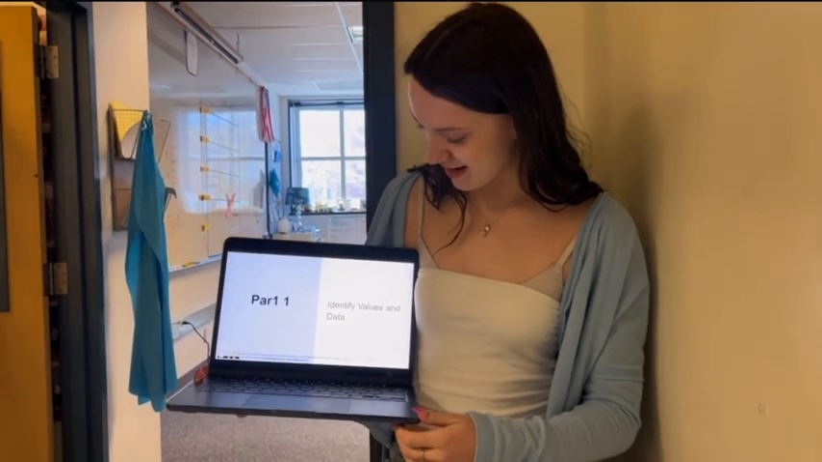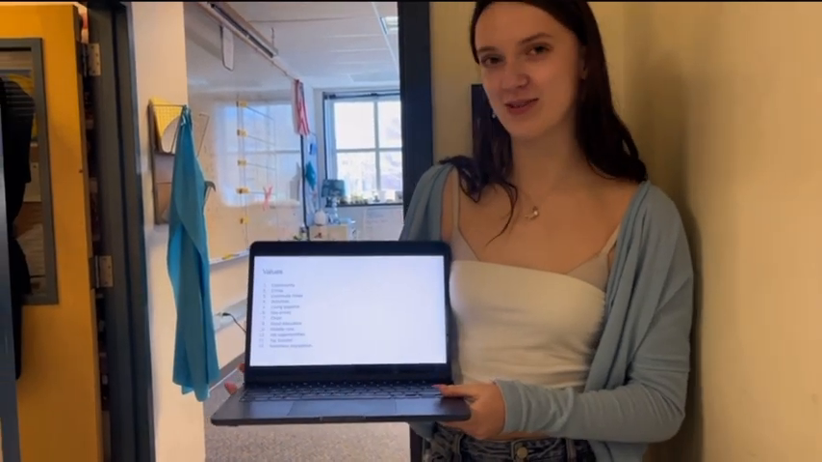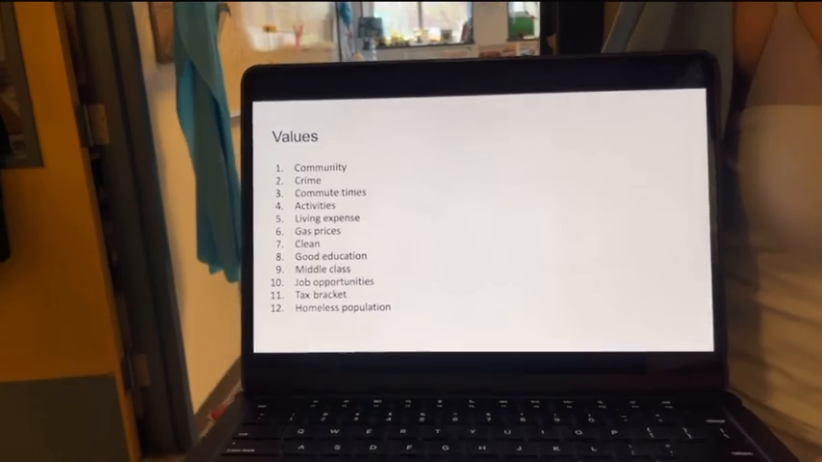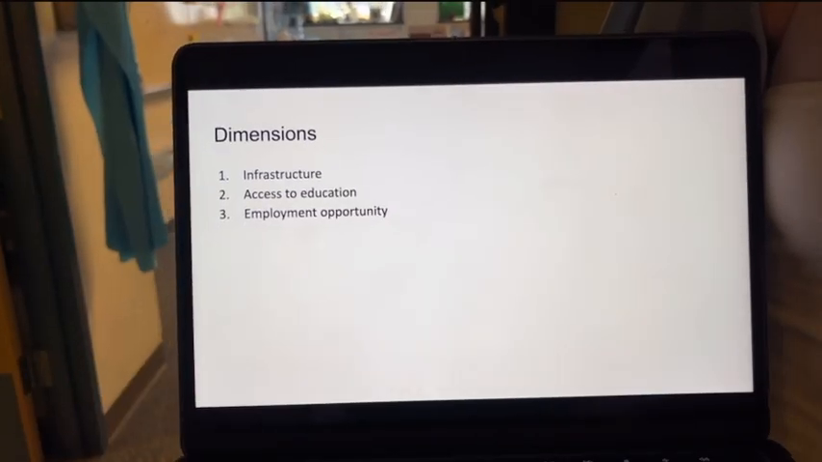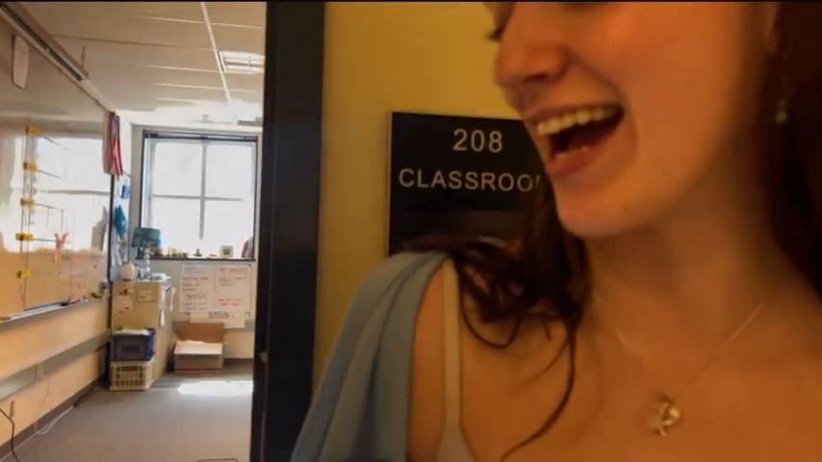Part 1. Identifying values and data. These are our values: community, crime, commute times, activities. Our dimensions: infrastructure, access to education, employment opportunities. These are our indicators.